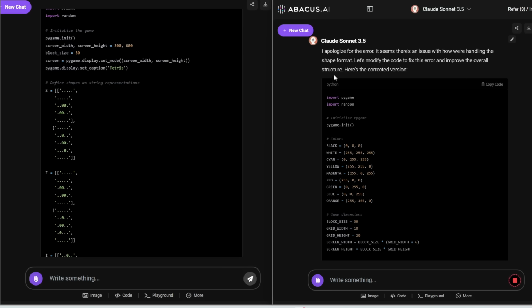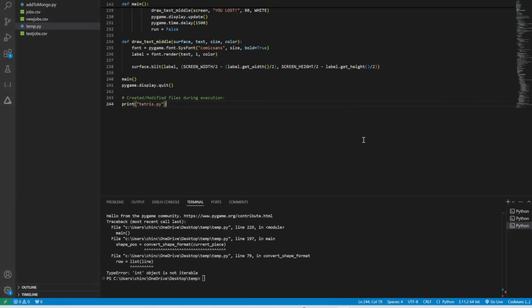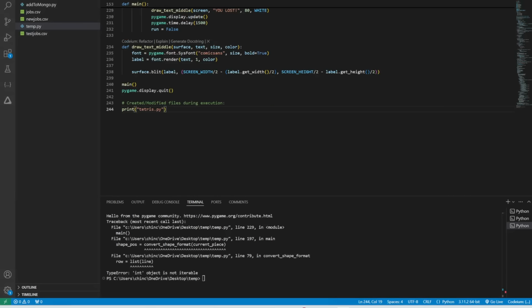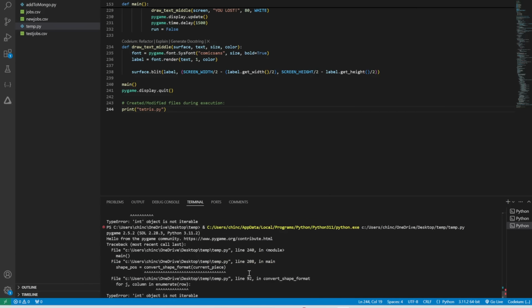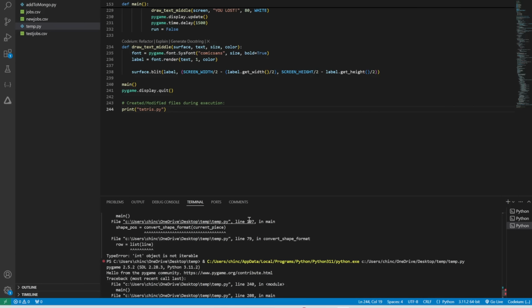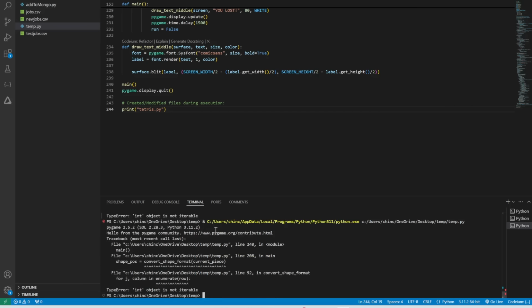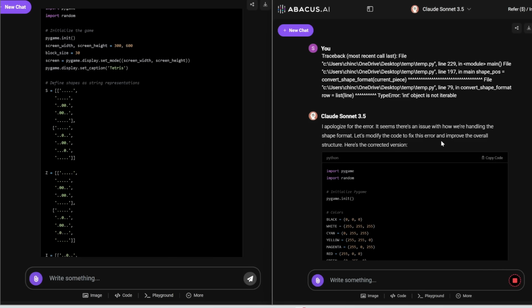All right, so it gave me a revised version. I'm going to copy this code, paste it back in VS Code, and then click run. Oh my goodness, and it still was not able to get this. Let me check, is this the same error as before? So this is line 208, line 92. So the line number is different, but it's the same error: shape position, convert shape format, current piece. All right, I've already given Claude 3.5 another chance. It was not able to get this correct.